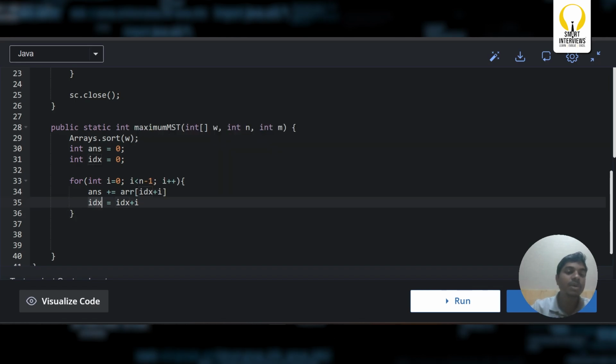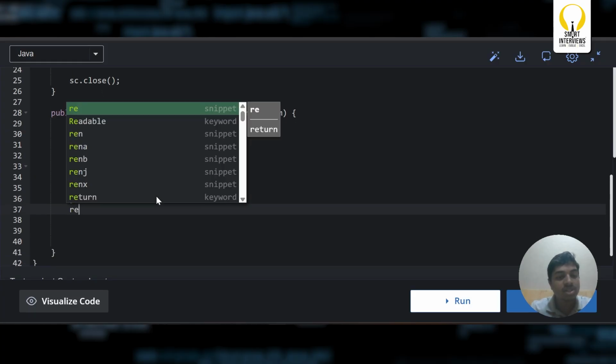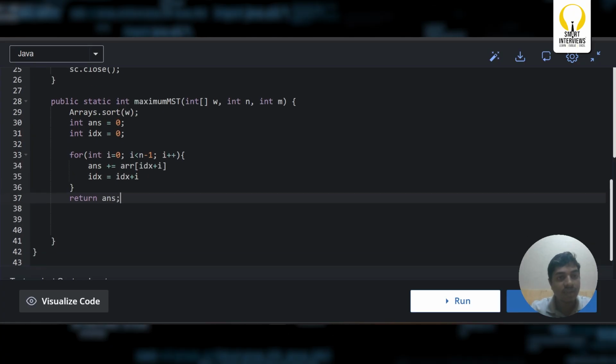So idx is going to be idx plus i every time, and I'm going to add the initial index plus the value which I need to add at every point of time. Initial index plus the index, and this is the value that I'm going to get. And let me return this answer, whatever we got. So this is the whole logic.